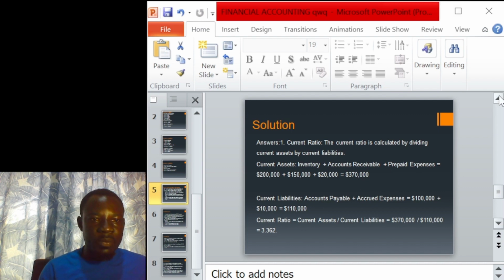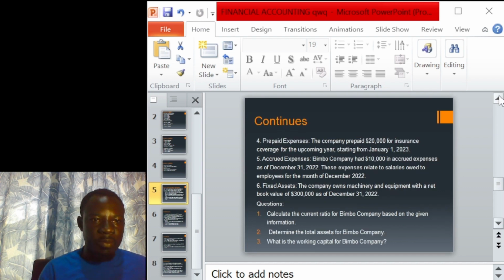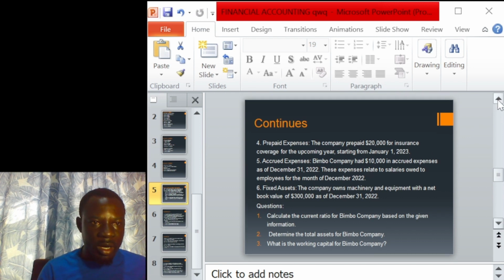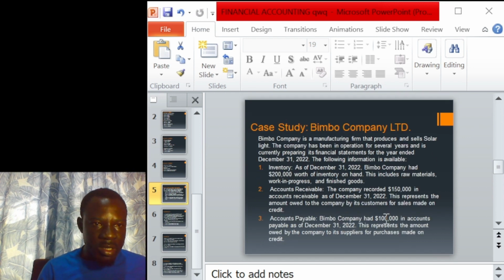So now it says it is current assets divided by current liability. Let's go back to the question and cross-check the current liability we have. From here we have accrued expenses and the amount is $10,000. Let's go back to the other question and see. The other question too, we have account payables, and I have explained to you that account payable is also a current liability. Therefore, we have $100,000.